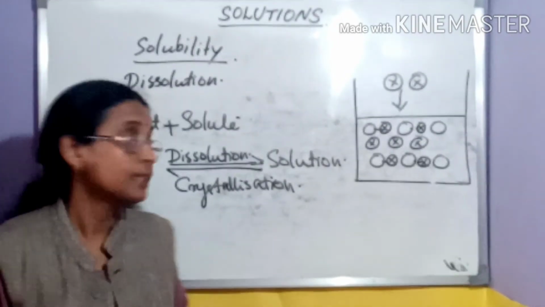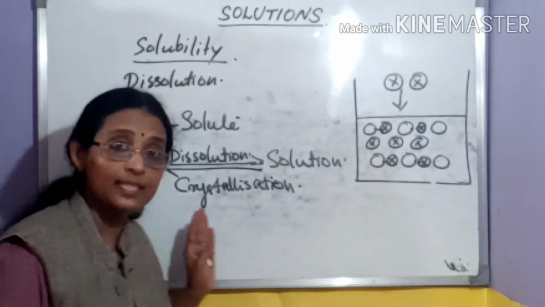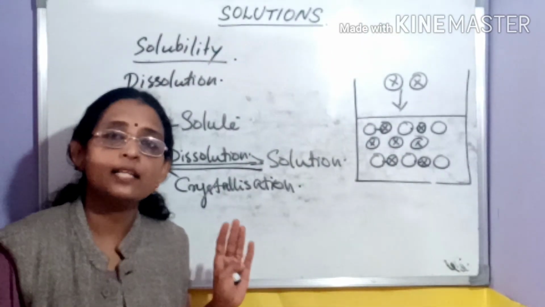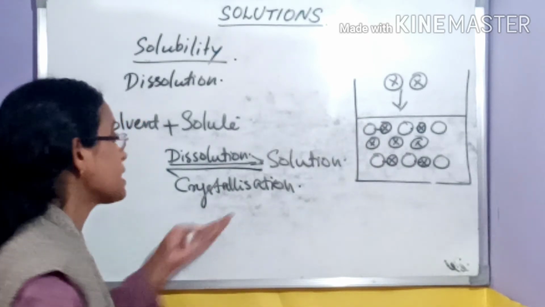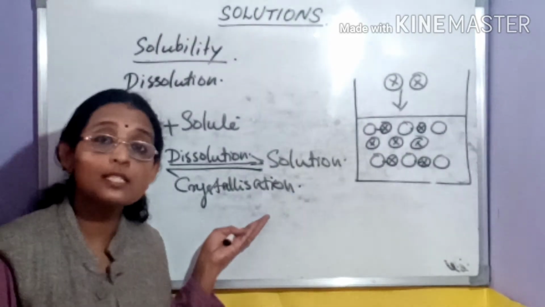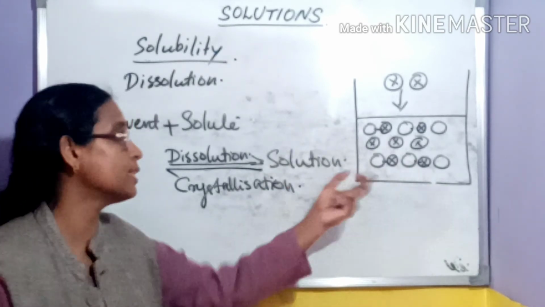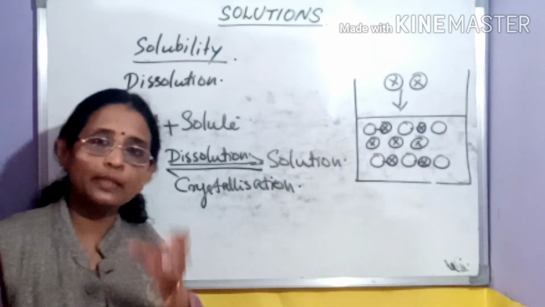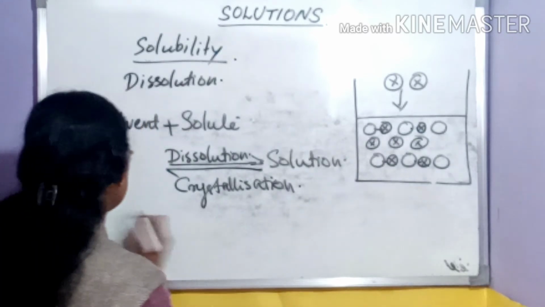After some time, the rate of dissolution and the rate of crystallization are the same, and we get a dynamic equilibrium. At dynamic equilibrium, the concentration of solute is maximum in this solution, and this particular concentration is known as solubility. Then what is solubility?